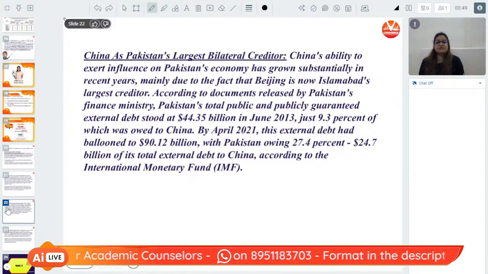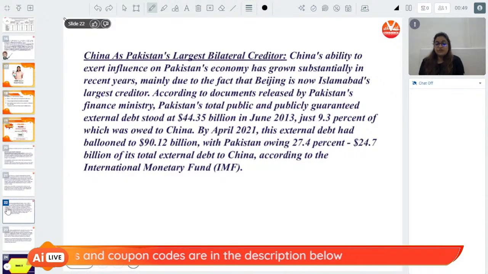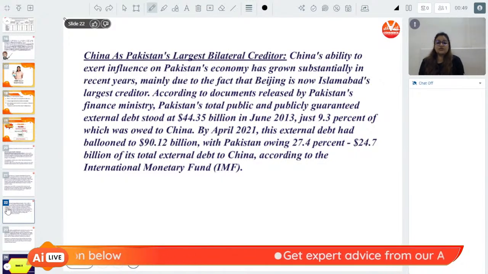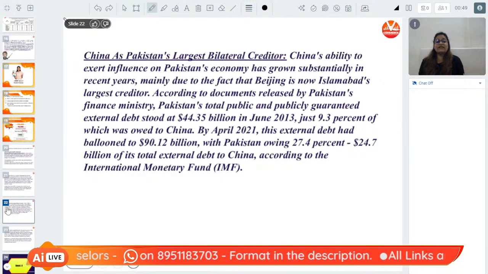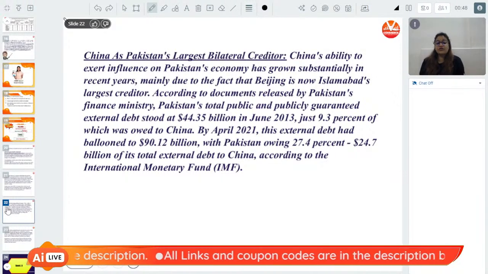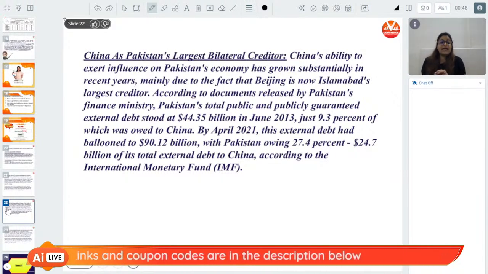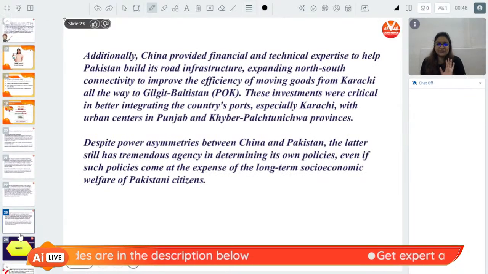According to documents released by Pakistan's Finance Ministry, Pakistan's total public and publicly guaranteed external debt stood at $44.35 billion in June 2013, just 9.3% of which was owed to China. By April 2021, this external debt had ballooned to $90.12 billion, with Pakistan owing 27.4%, or 24.7 billion, of its total external debt to China, according to the International Monetary Fund, popularly called the IMF. A little more is left, let me read it.